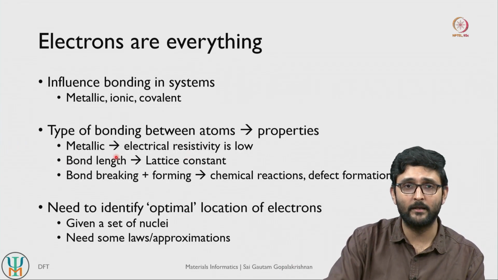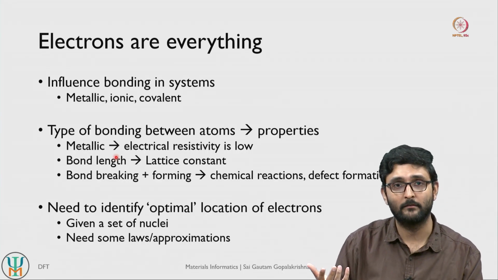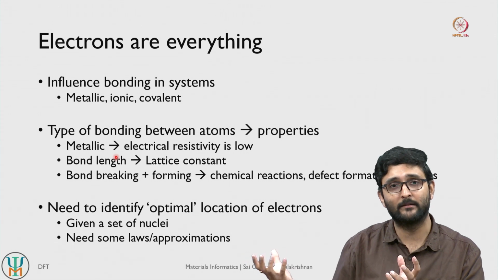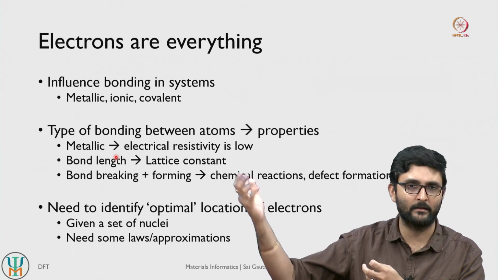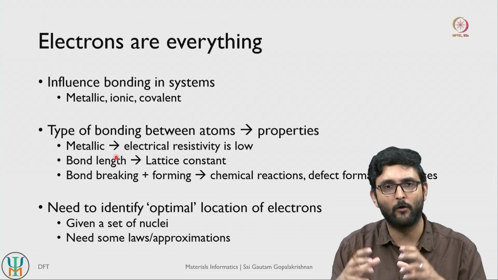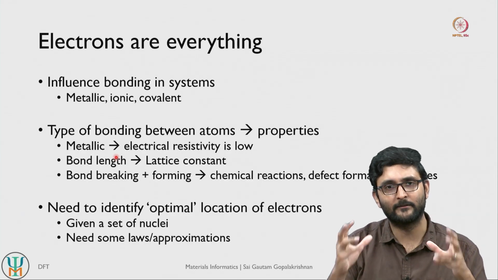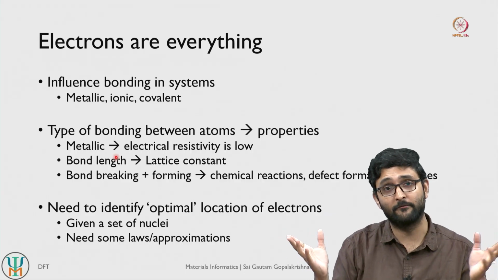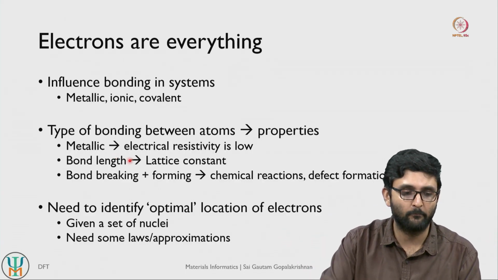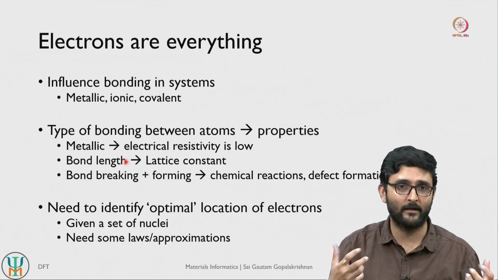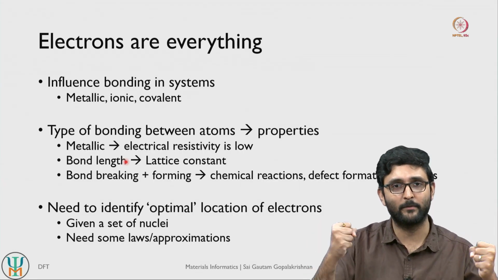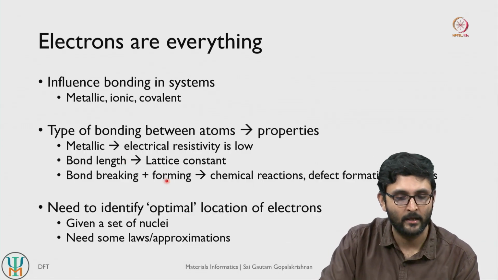The length of a bond is also determined by the type of bond, right. If you think about your geometric parameters like your lattice constants, which in turn determine what kind of symmetry or space group your crystal structure is going to occupy, and what kind of crystals it's eventually going to form, the bond length actually comes from electrons as well. Electrons basically determine the distance between two atoms in a given structure.